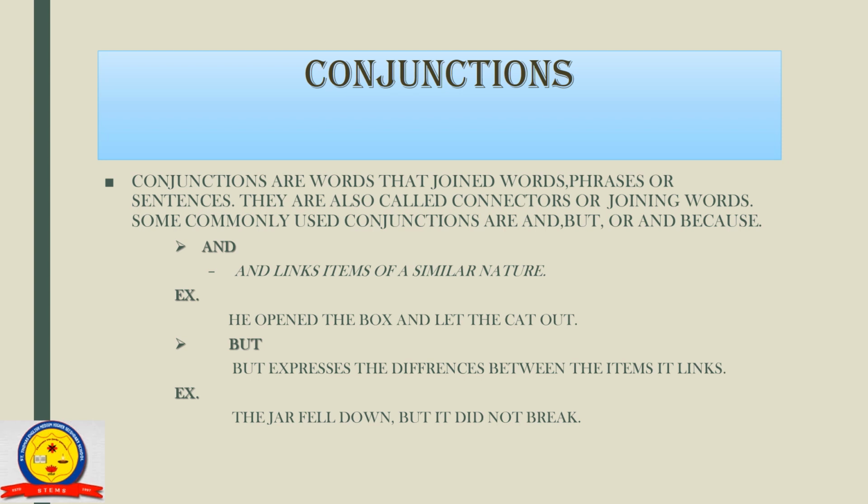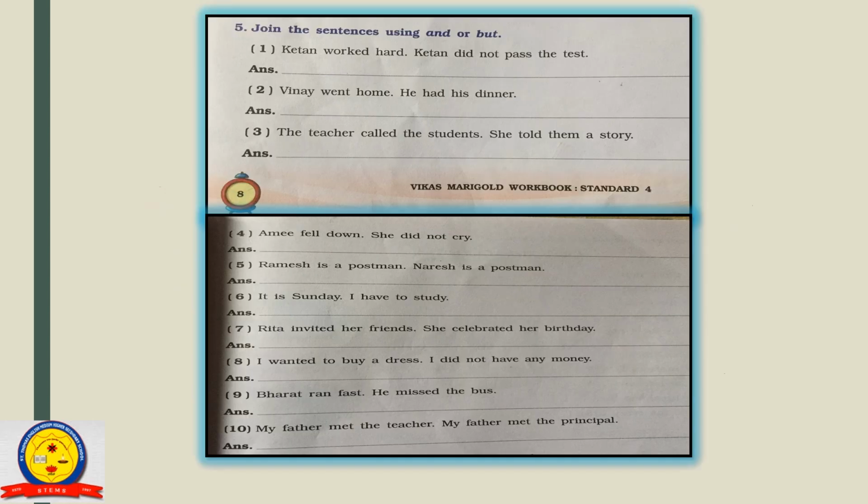Example, the jar fell down but it did not break. So, what is the difference between the use of and, but? And is used with items of a similar nature, and but expresses the difference between the items it links.